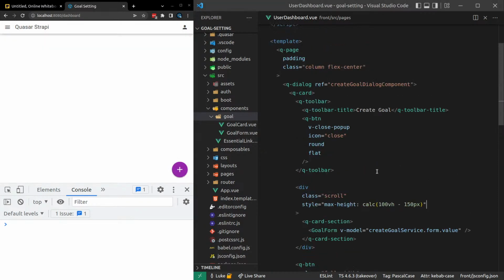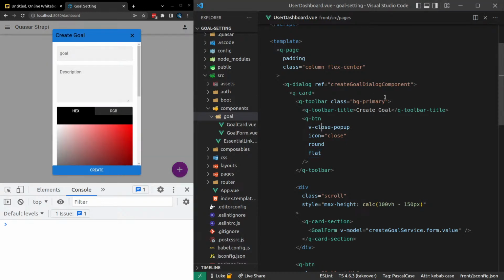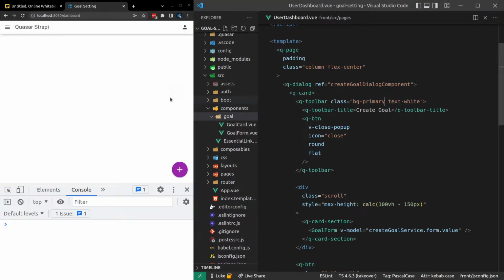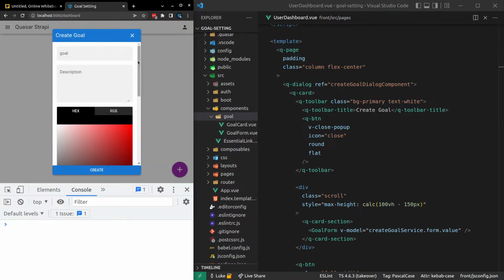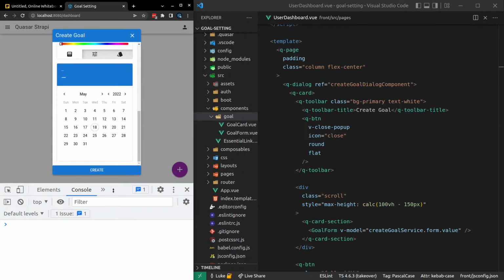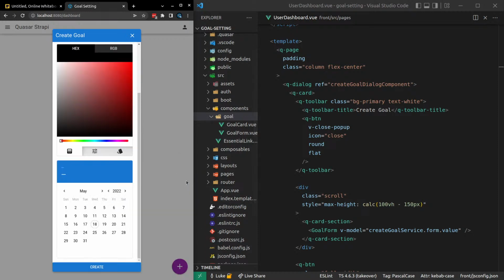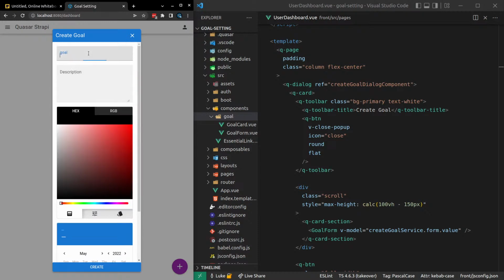And now what we can do is set a background color here. Background, I don't know, primary. It's always best just to go with primary when you don't know. And then of course we'll then need a text white there to make that look better. Yeah, I think this is my favorite way to do forms. I think this looks really nice. Yeah, the form itself, not so nice. I think there's a little bit that we can do to make this experience nicer, which we will do with the calendar and the color picker, but the rest of it looks really good. Cool. All right, so we can create a goal.